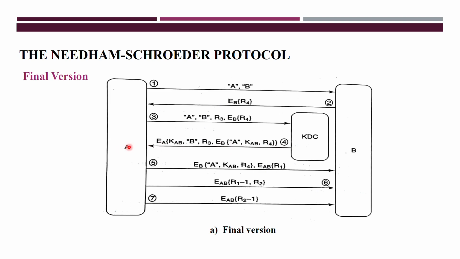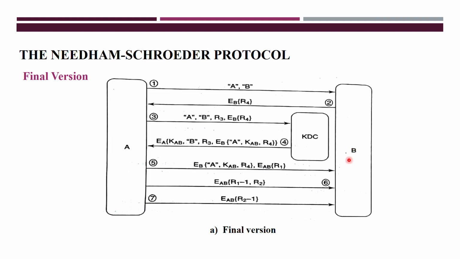Whenever A receives this message, it forwards this ticket as it is to B, because this is the ticket for entity B. It generates its own nonce as a challenge, R1, and encrypts it using KAB, the common session key. This is the short term key, and that common session key is known by both A and B. That's why it is encrypted with KAB, and it forwards that to entity B.